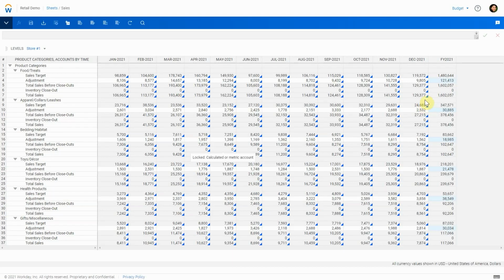In other areas of the model, region, area, and store managers can then make adjustments to each store based on their unique requirements.